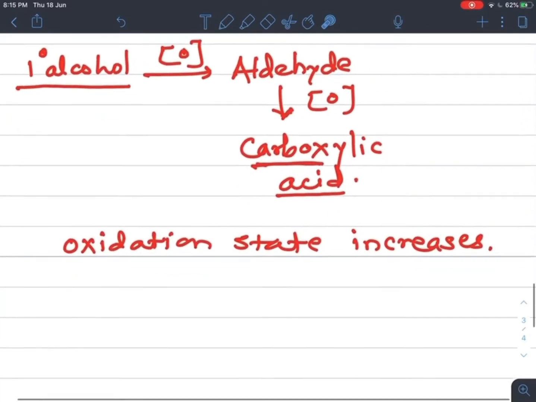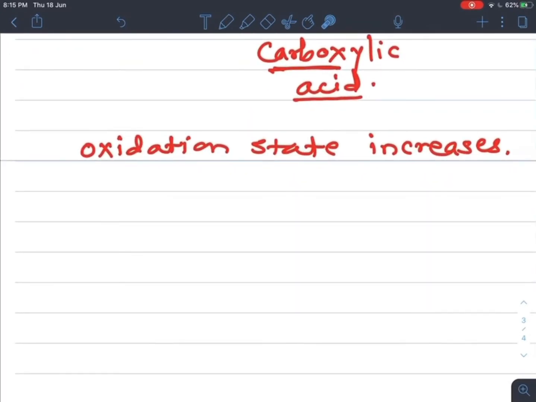Now let's take an example of secondary alcohol. What is meant by secondary alcohol? Secondary alcohol means the carbon attached to the OH group is bonded to two other carbon atoms. Suppose these are alkyl groups, CH3 is there, this is CH3, and the remaining valency of the carbon is completed by hydrogen.